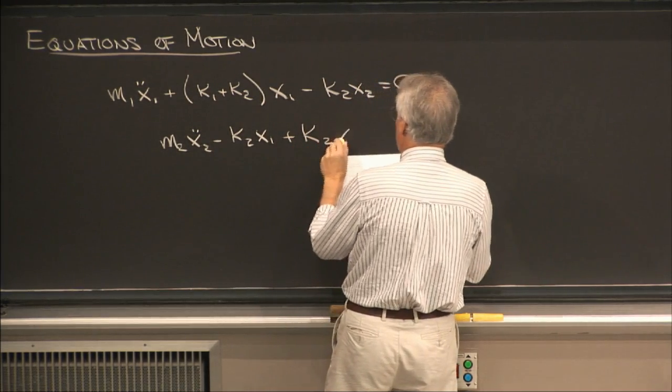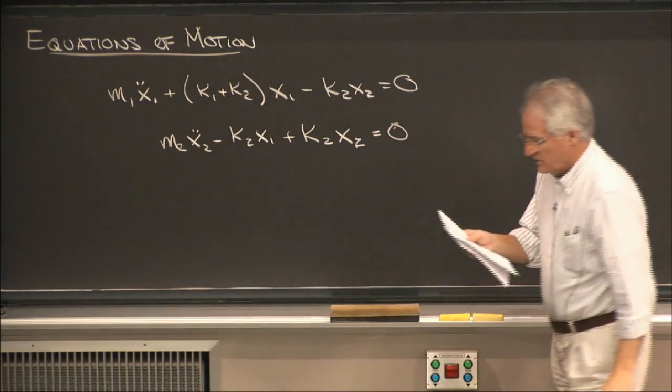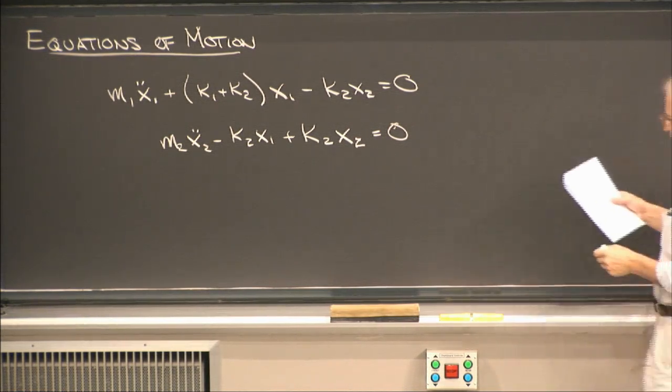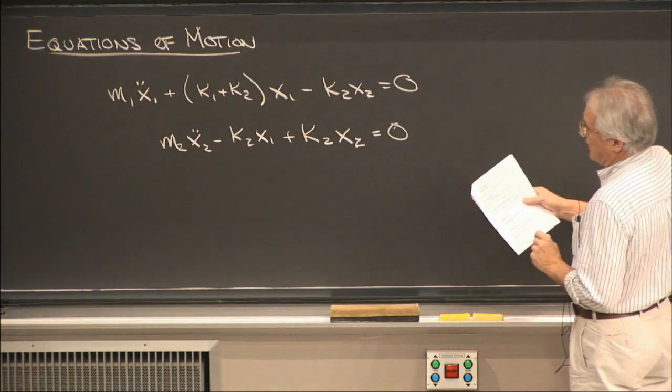All right, so there you have it. That's what the two equations of motion would look like. Again, either by the direct method or by Lagrange, you end up in the same place, so to speak.